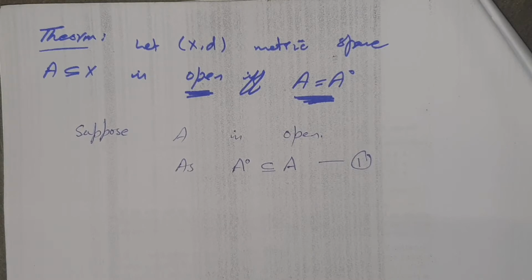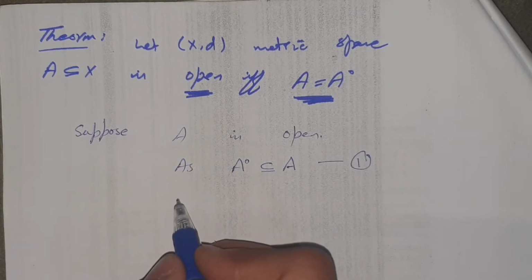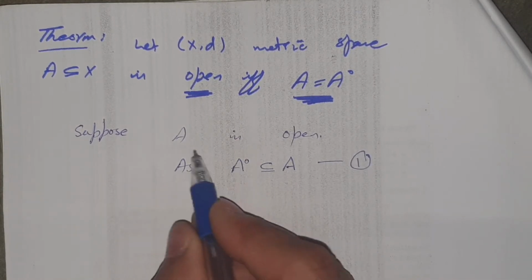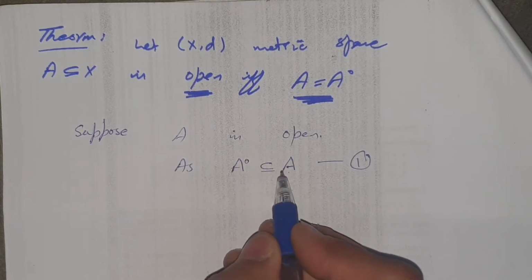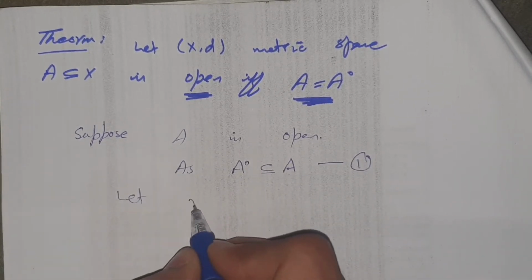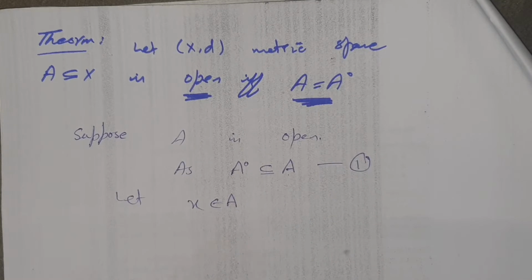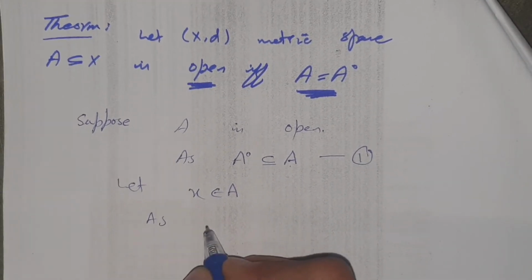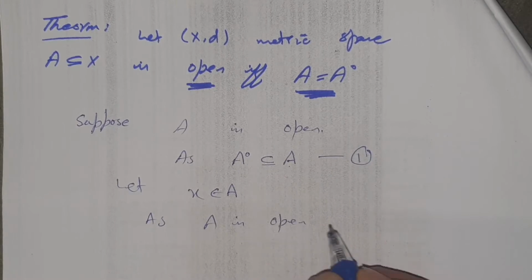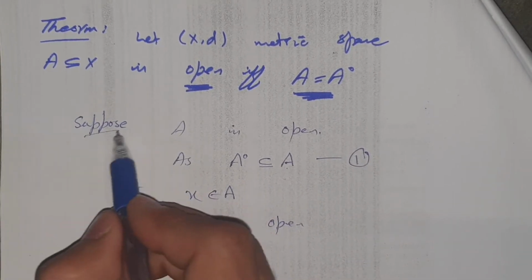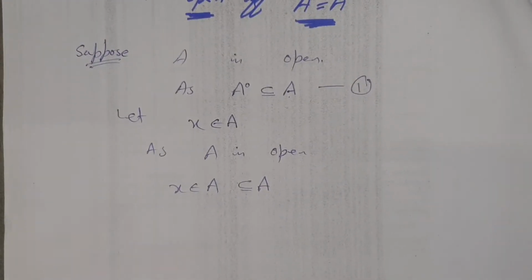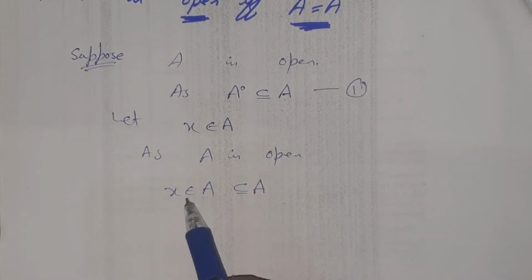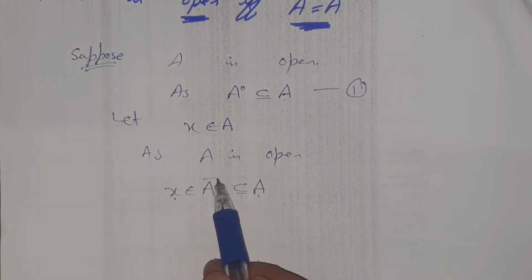And now we have to show that A is contained in A interior. So let x belong to A. As we suppose A is open, x belongs to A and A is contained in A. By definition of interior, between the element and the set there is an open set.